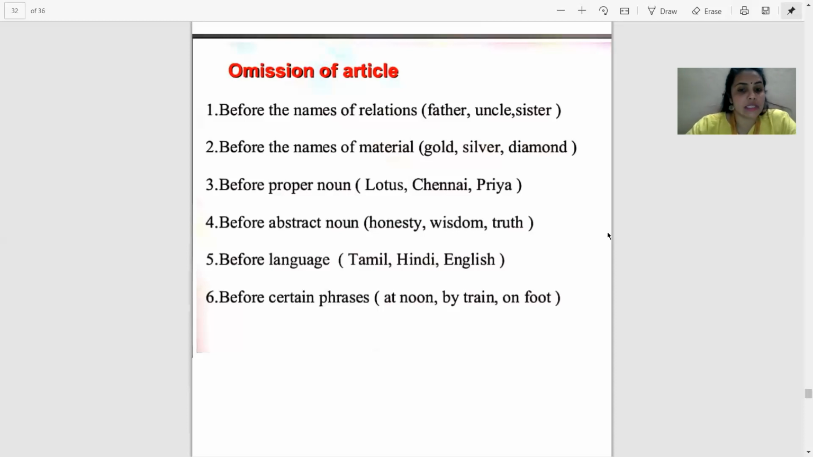Before certain phrases like at noon, by train, on foot. So these are the six rules where articles are not used. These all are no article or zero article zones. Clear?